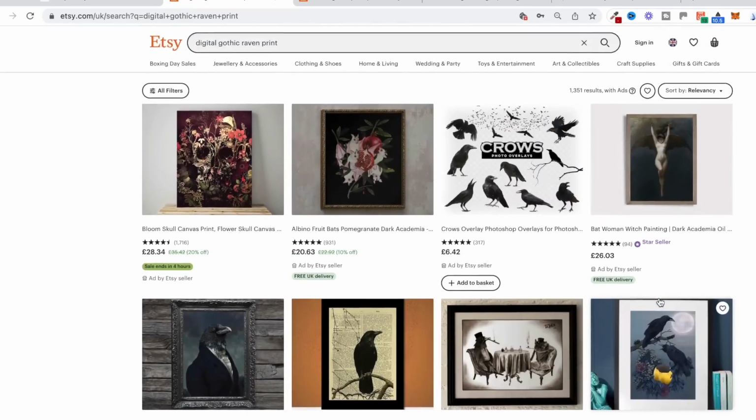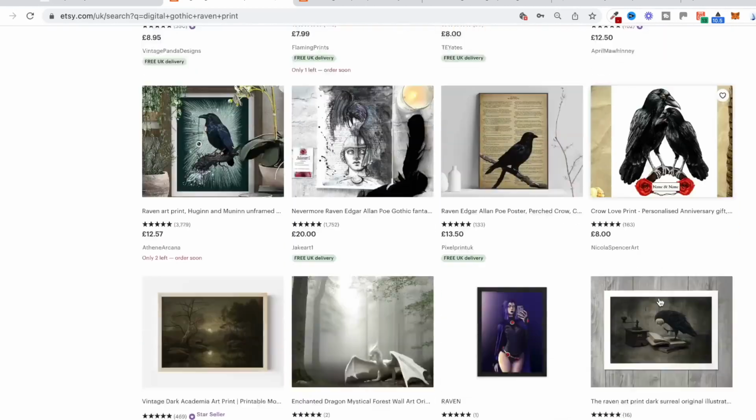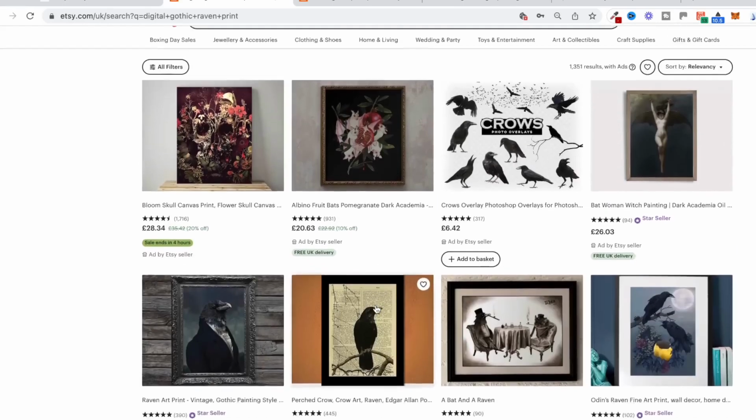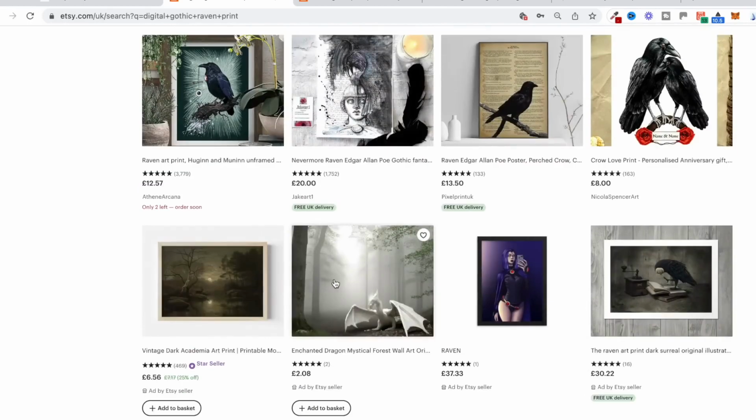So there's a good chance that if you created a piece of artwork that was a Gothic digital raven, then even if you've got a brand new account and you're not running any adverts, you still probably would appear at least here. And if you created a really standout piece of artwork using AI, there's a good chance you're going to stand out, and the person that's looking for that might click on it and buy. And the more sales you start to generate, the higher you're going to rank for more competitive keywords as well. So that's the first strategy, just selling these digital pieces of artwork on Etsy.